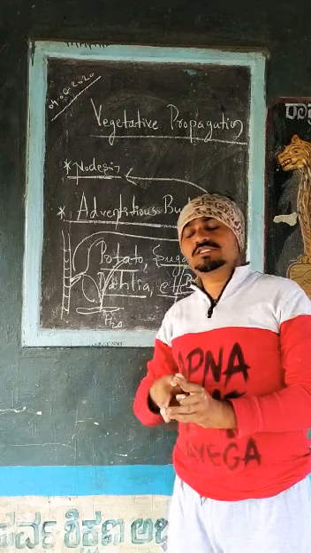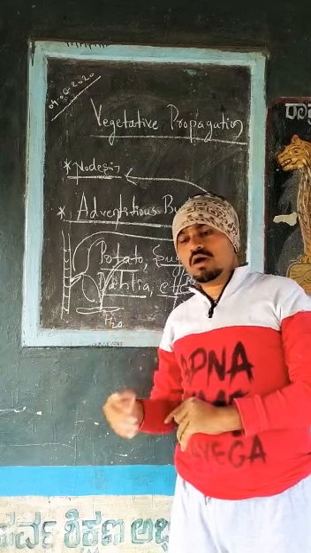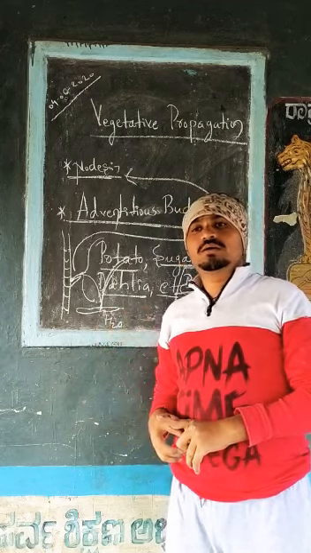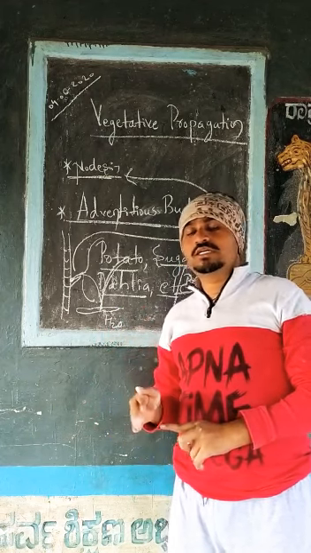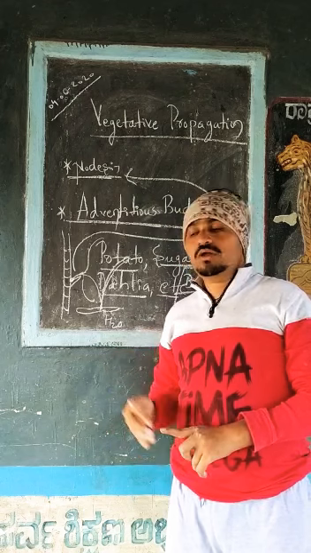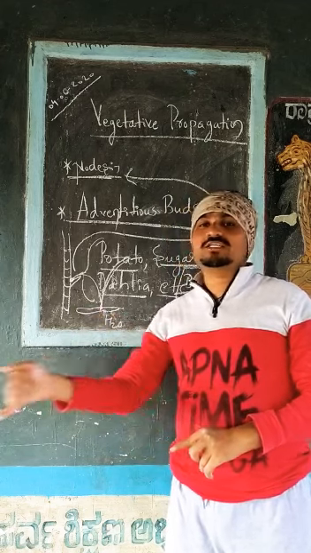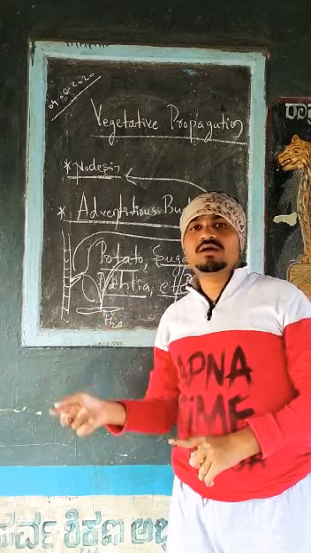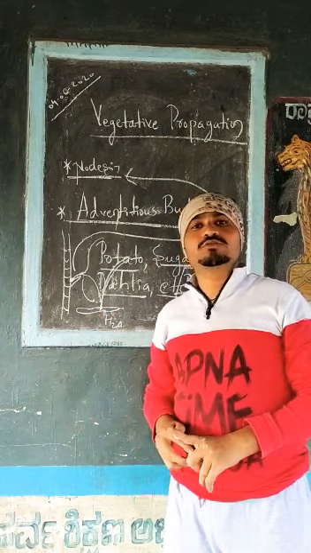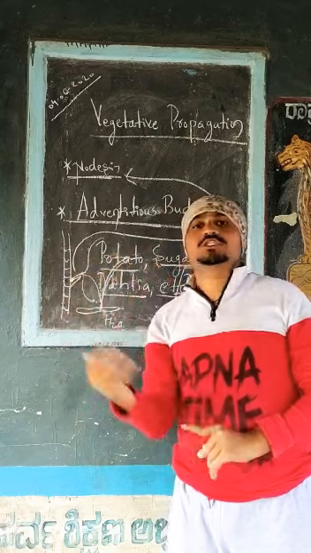They differ because in asexual reproduction, an organism produces its exact copy. A parent produces copies that are not only identical but similar to their parent. That is about asexual reproduction.